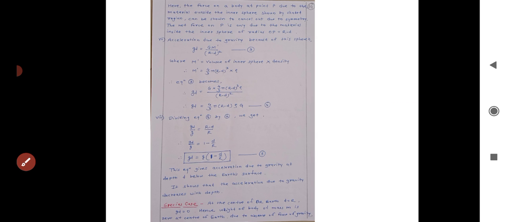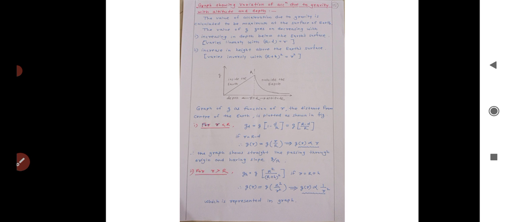Here the force on the body at P due to the material outside the inner sphere can be shown to cancel out due to symmetry. Then the net force on P is only due to the material inside the inner sphere of radius OP, that is R minus d. Therefore, acceleration due to gravity